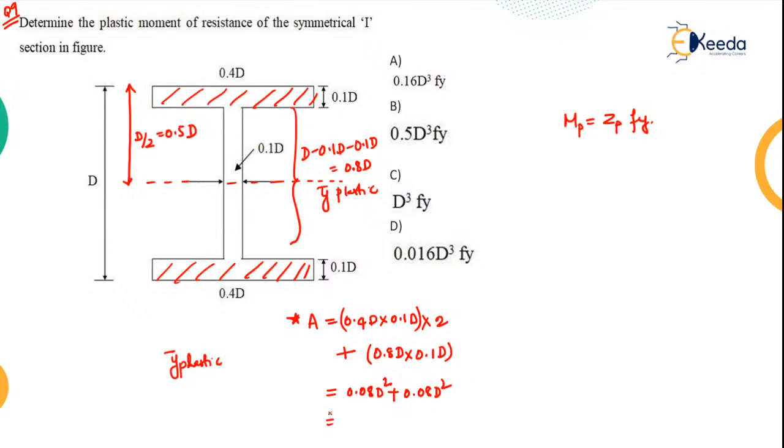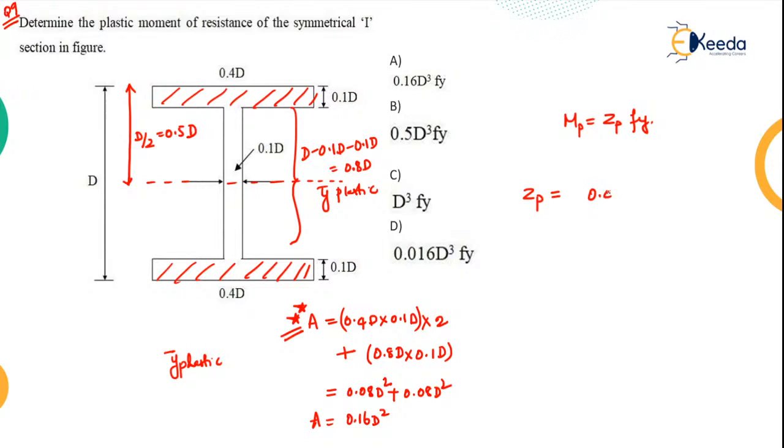So 0.08 plus 0.08 is nothing but 0.16 d square. So this will be your total area, right? Now how do you calculate the plastic section modulus? Individually, what I can do is take this area into this distance, right? So ZP, this is just for general understanding I gave. How do you calculate ZP?